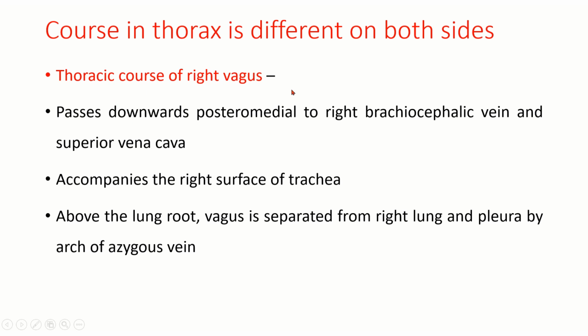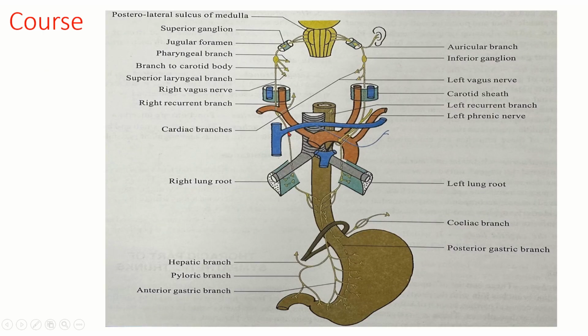So the thoracic course of the right vagus passes downwards posteromedial to the right brachiocephalic vein and superior vena cava. You can see in this diagram, posteromedial to the right brachiocephalic vein and superior vena cava. So this will be the superior vena cava. This will be the right brachiocephalic vein. This will be the left brachiocephalic vein, both joining to form the superior vena cava.